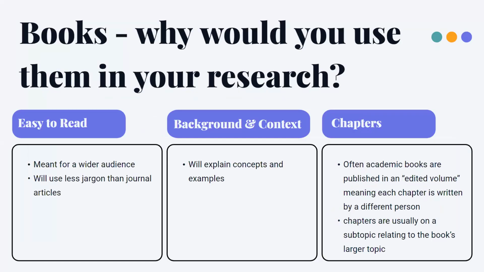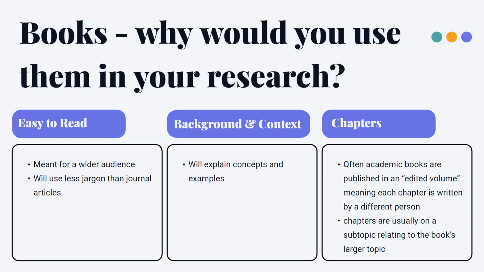So let's dive in. Books. Why would I want to use them in my research? Well, first of all, they're going to be fairly easy to read. That means books are generally written for a wider audience, so they're going to use a lot less jargon than academic journal articles. And they're going to provide a lot more background, context, and examples. They're going to explain their concepts because they're assuming their readers need to know a little bit more. So you're going to get a lot of information out of them.